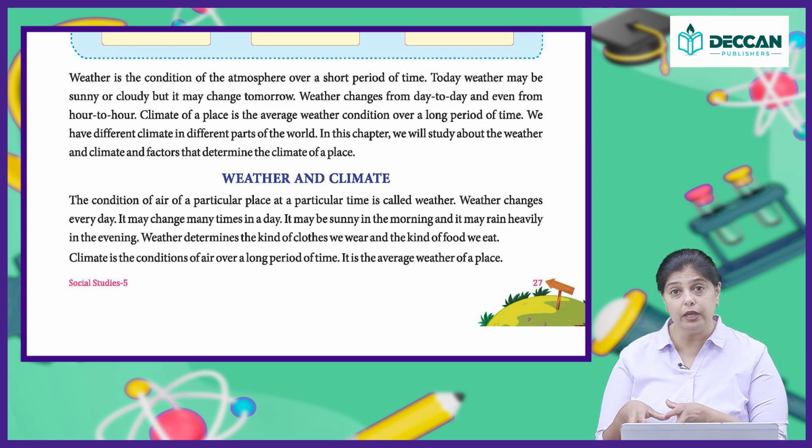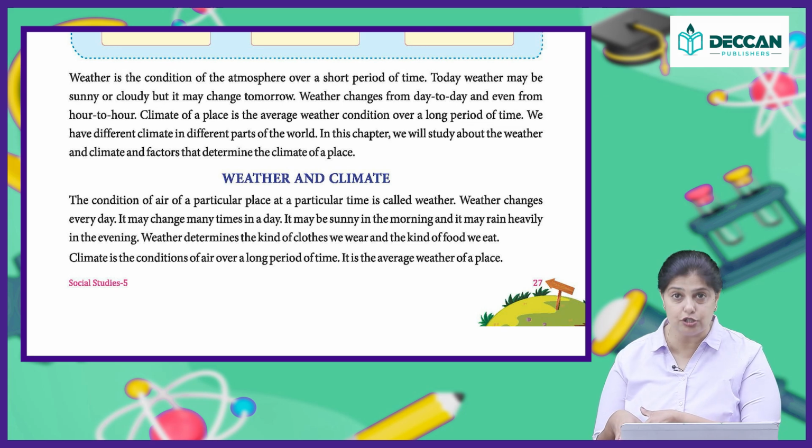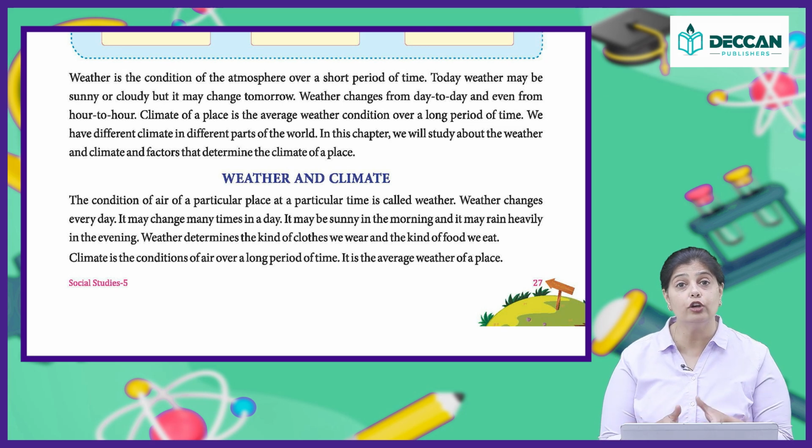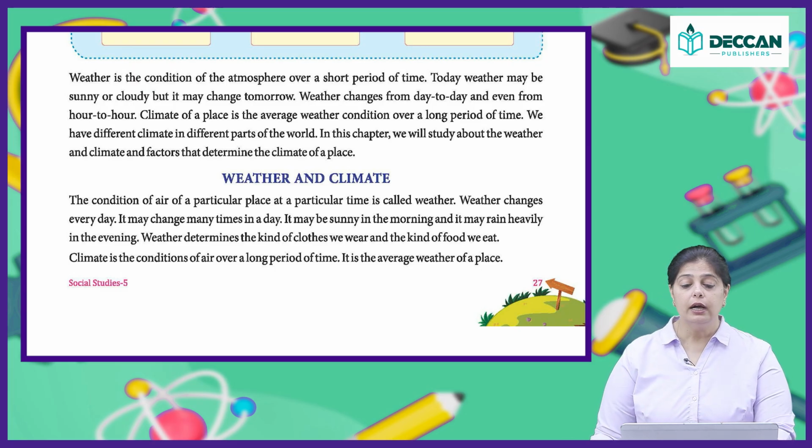That's how we decide the different seasons also, depending on the climate of that particular place over a longer period of time, the average of that time. So, the climate of a place is the average weather condition over a long period of time. We have different climates in different parts of the world. In this chapter, we will study weather and climate and the factors that affect or determine the climate of a place. So, let's start with weather and climate first.